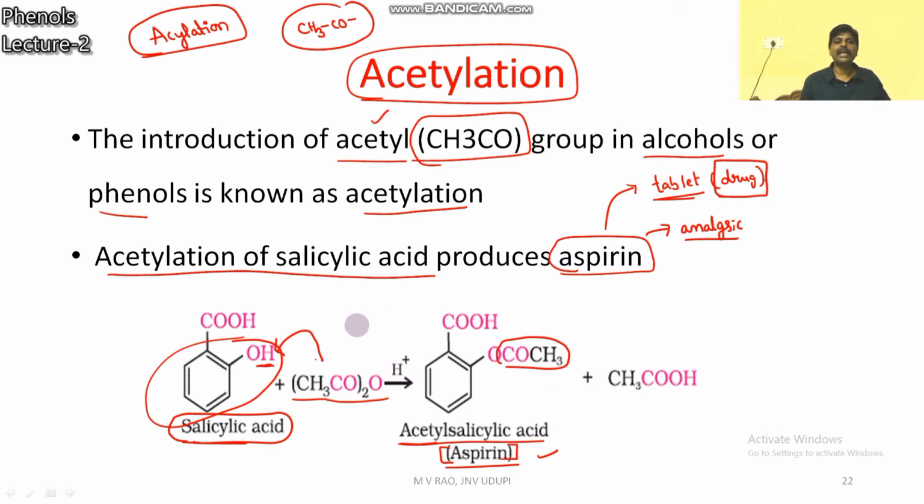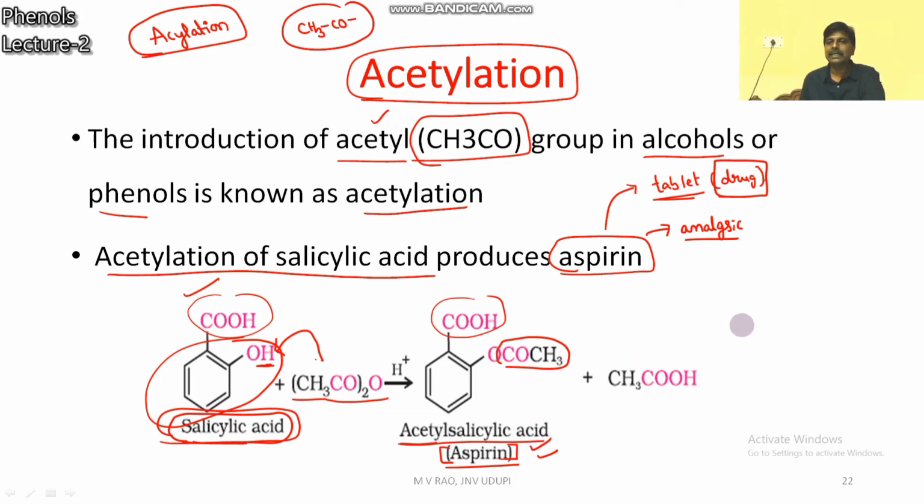It is also a reaction similar to esterification. You take phenol, only phenol, no COOH, that is esterification. If COOH is there, salicylic acid, the product is acetyl salicylic acid or aspirin.